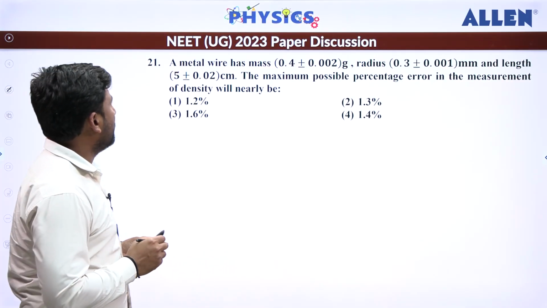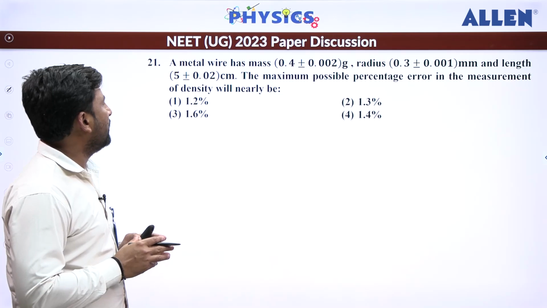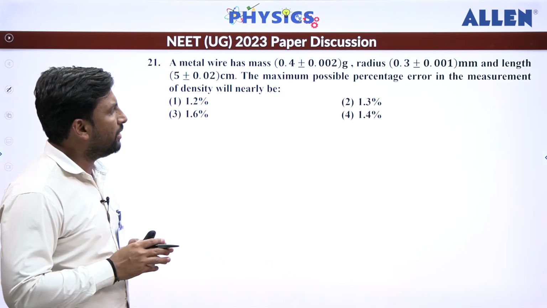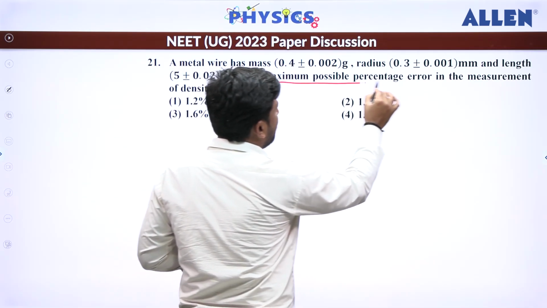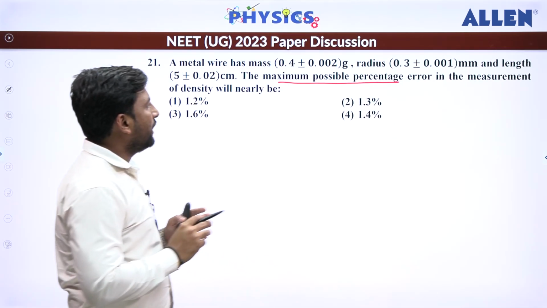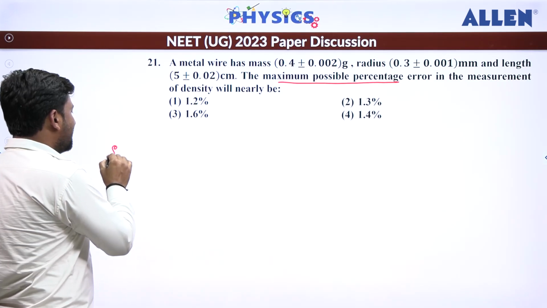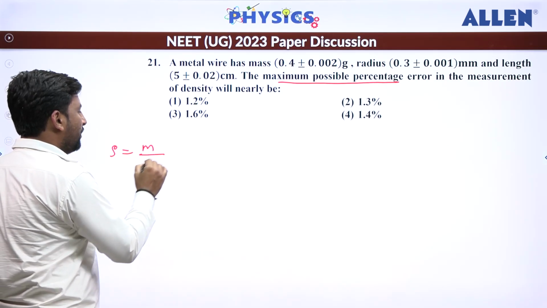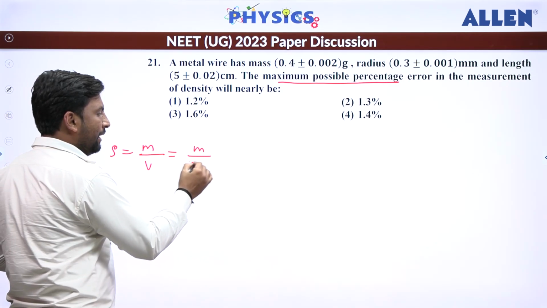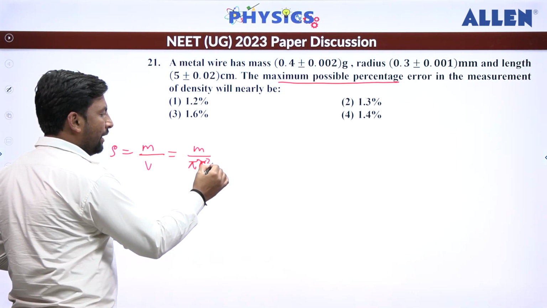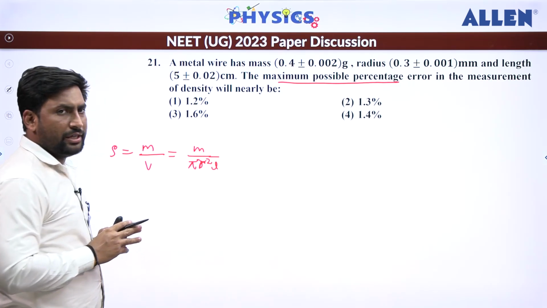So let's talk about question number 21. Question number 21 says that mass is given, radius is given and length is also given. They are asking the maximum possible percentage error. So it's very clear. We know that density is mass divided by volume. For a wire we can write the density as m divided by pi r squared L, where the denominator is the volume of a cylinder.